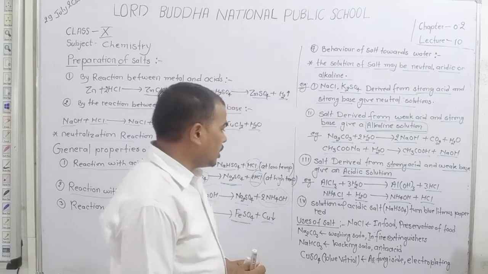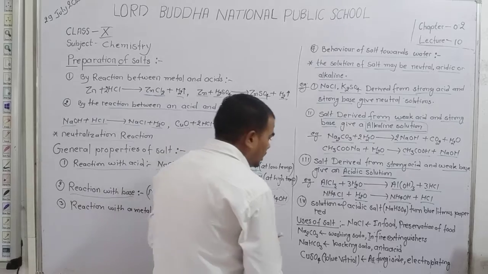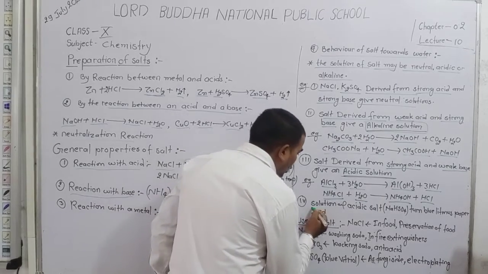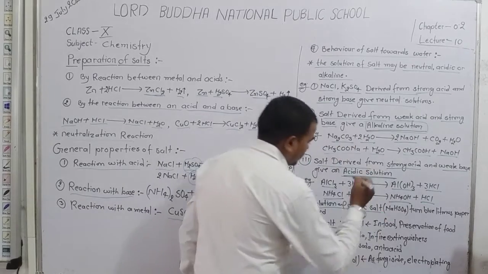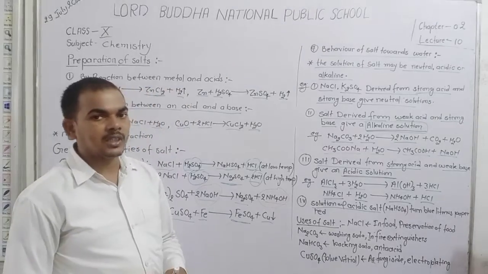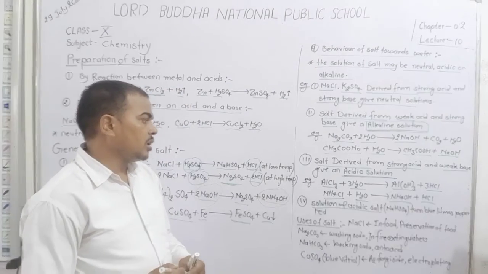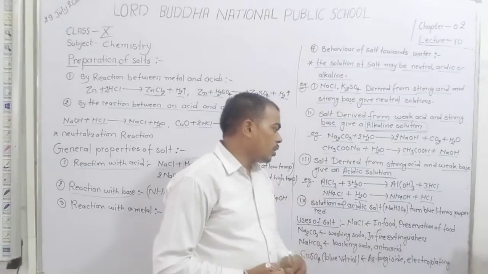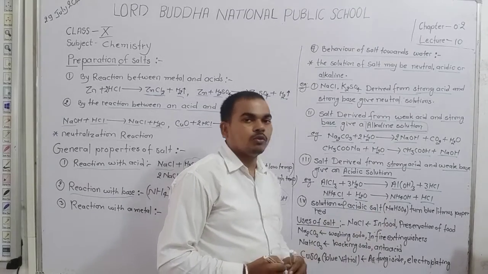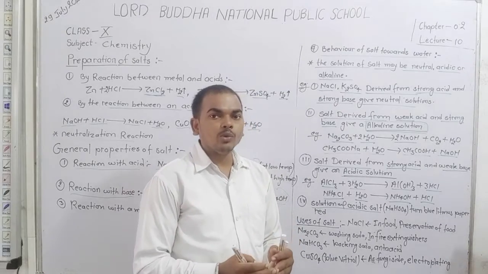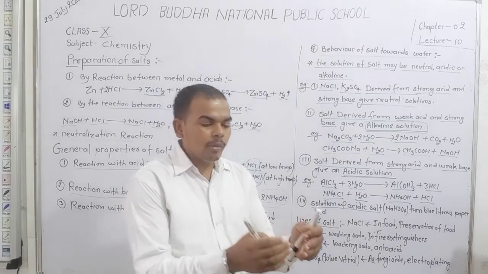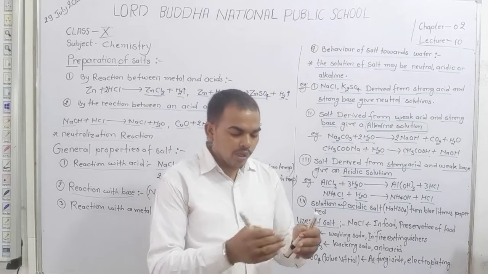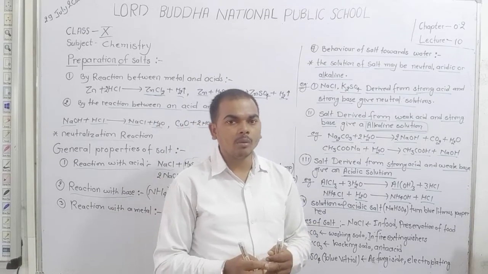Okay. Now discuss here, dear student, a solution of acidic salt. Acidic salt means like NaHSO4, that is sodium hydrogen sulfate, and sodium hydrogen carbonate.